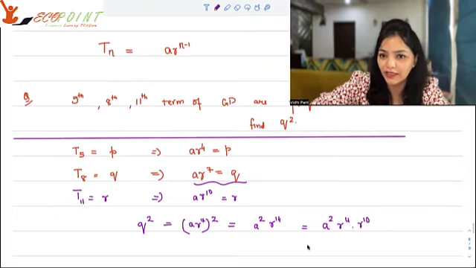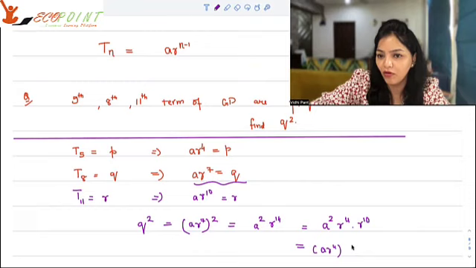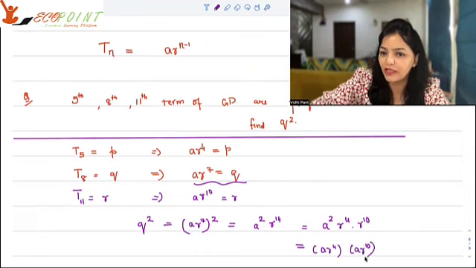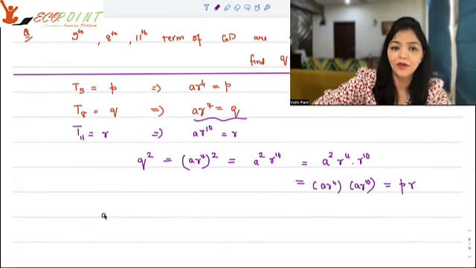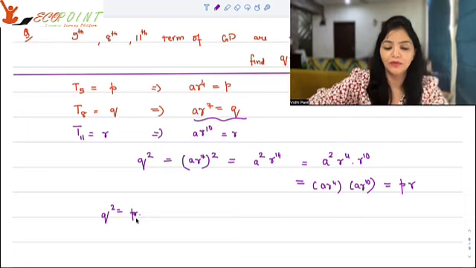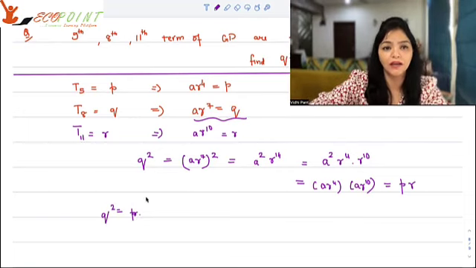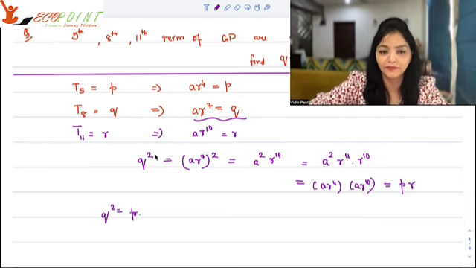So 14 could be broken like this. That means I have nothing but AR to the power 4 into AR to the power 10. AR to the power 4 is P and AR to the power 10 is R. That means in this scenario, Q square is actually P into R.